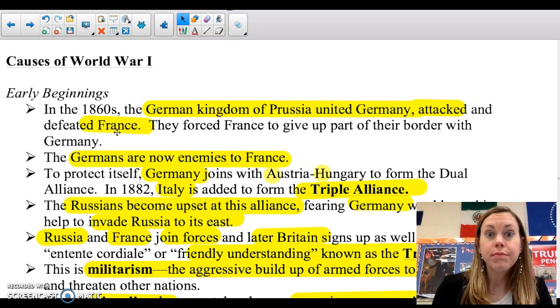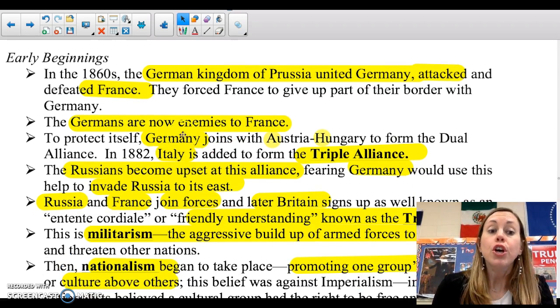And this is how. They force France to give up part of their border with Germany, so France loses some land. So now, obviously, the Germans are enemies to France.